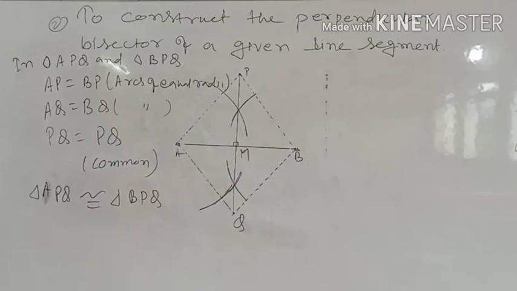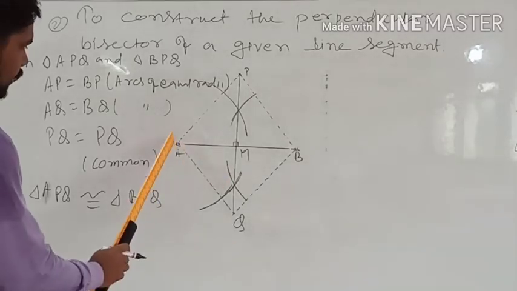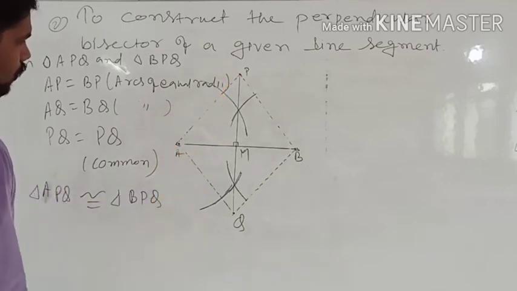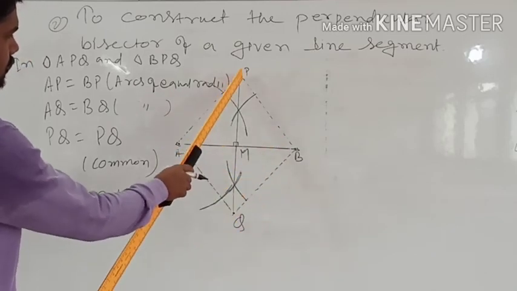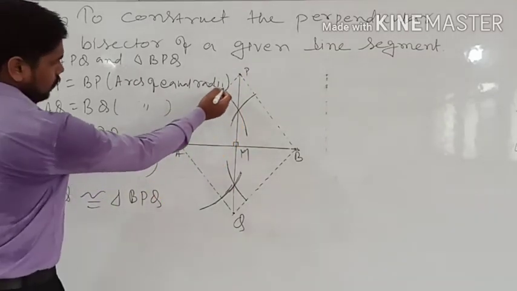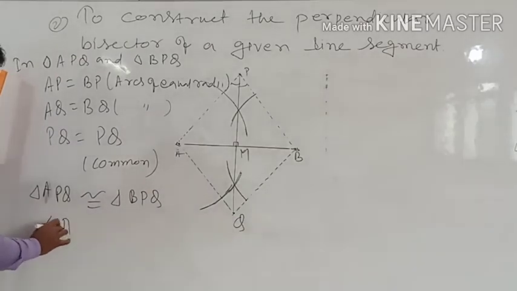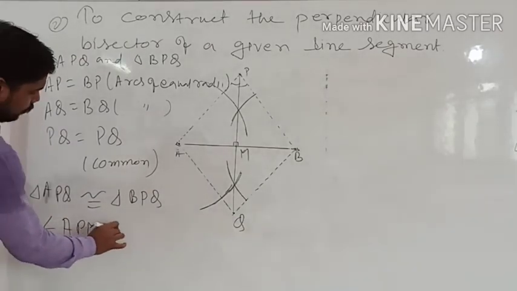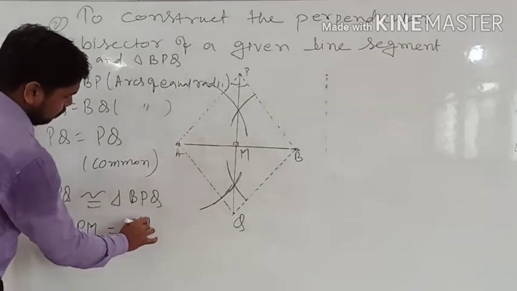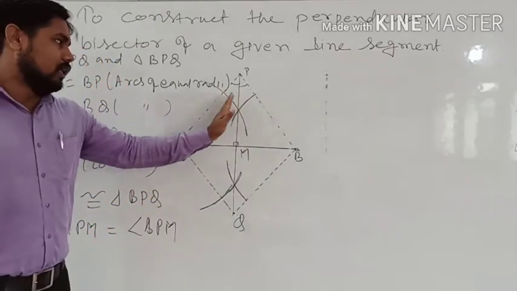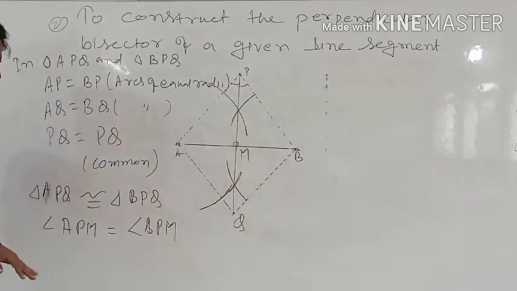Now if these two triangles are equal, then we can say angle APM will be equal to angle BPM. So definitely these two angles will be equal. Till now we got this much.